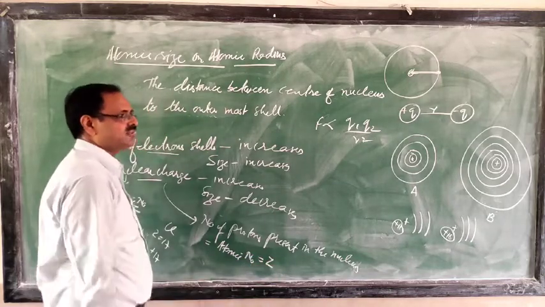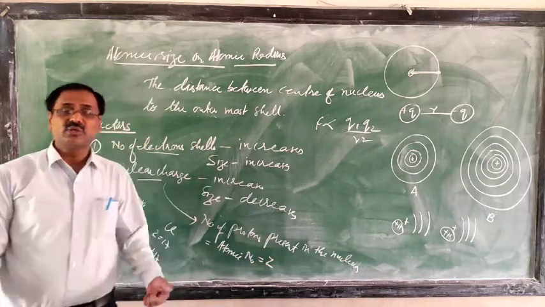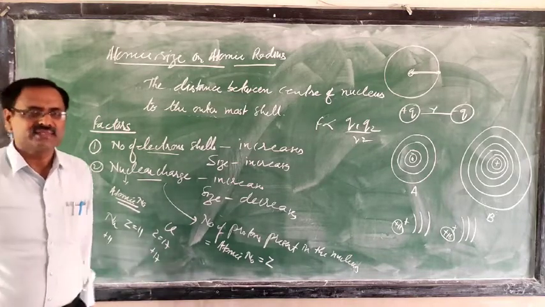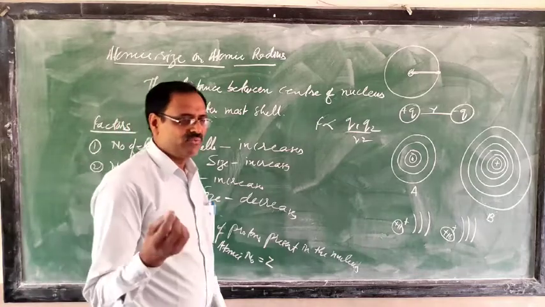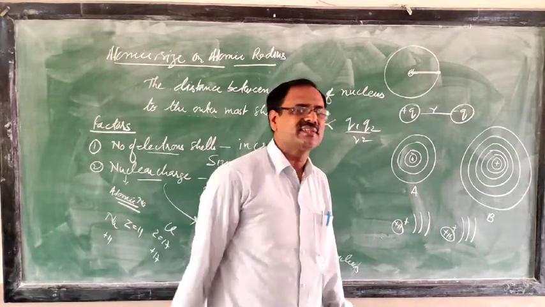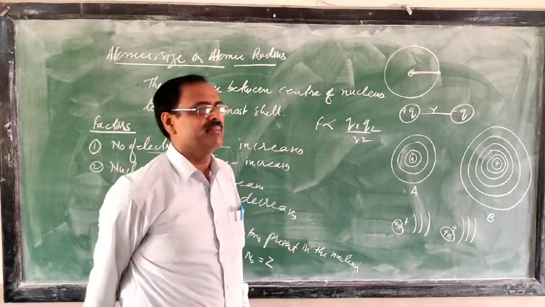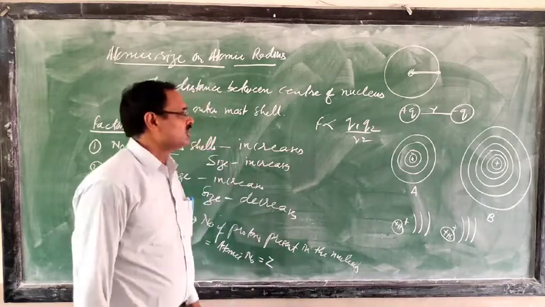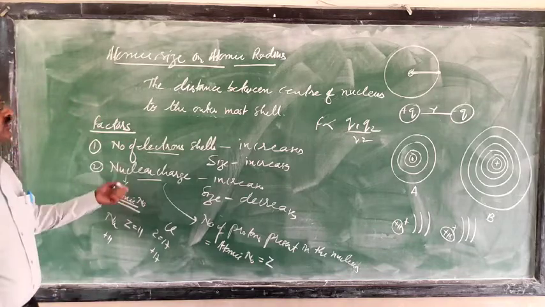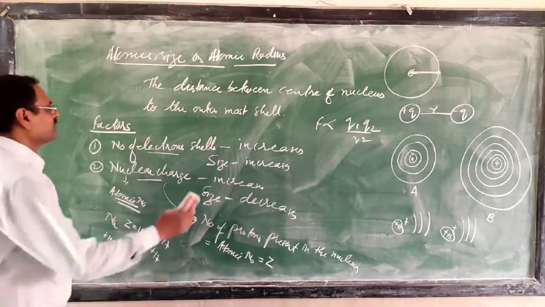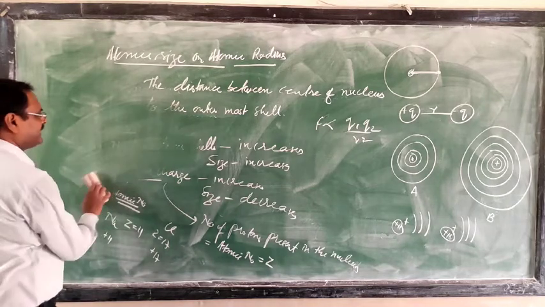The question I asked you: sodium, what is the nuclear charge? You answered plus 11, chlorine plus 17. In the same way, if I ask you the value of the nuclear charge in magnesium, you will answer plus 12, because the atomic number of magnesium is 12. So now we are going to apply these two factors in a period and in a group. First of all, we will take a period.